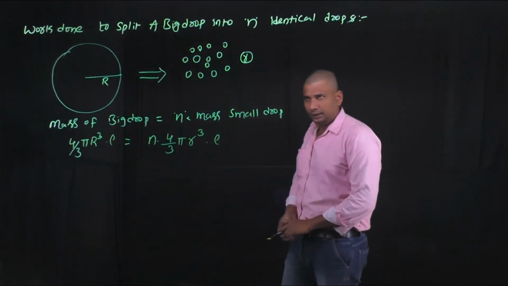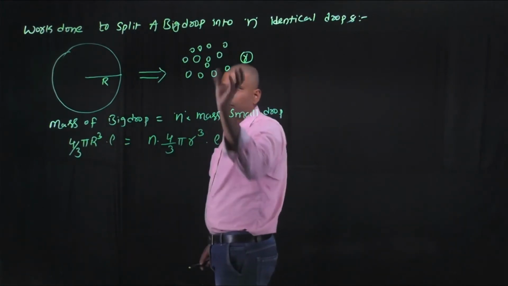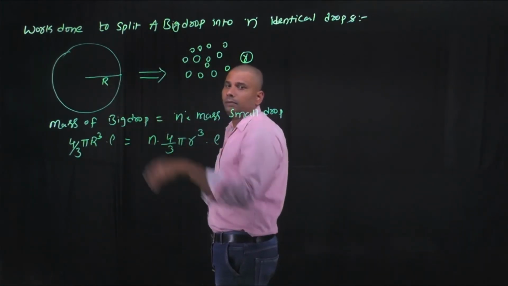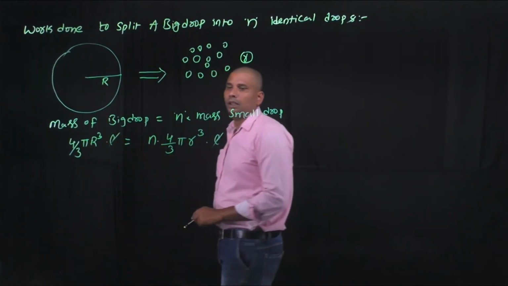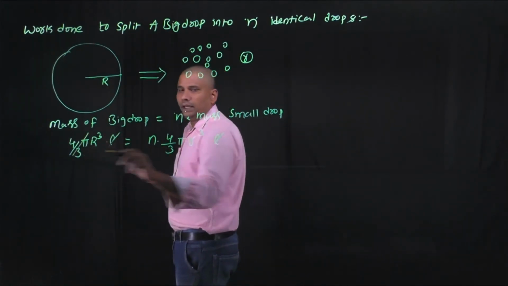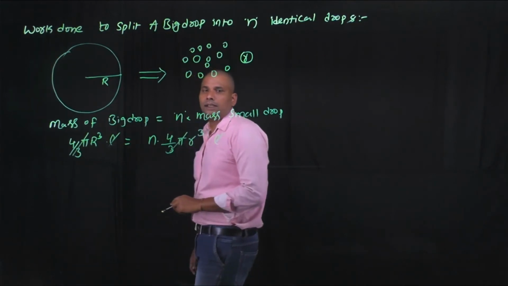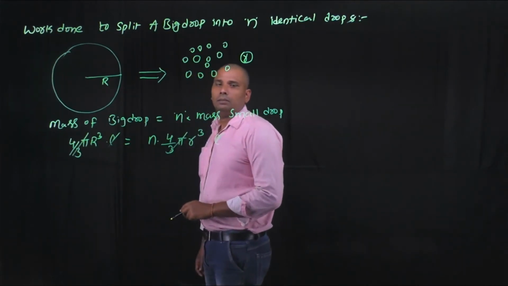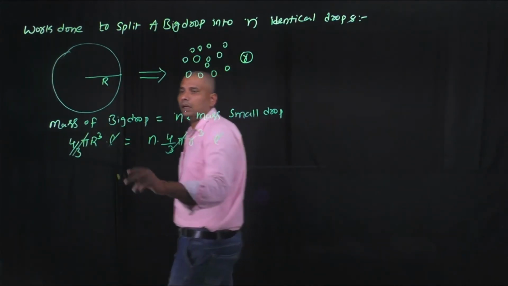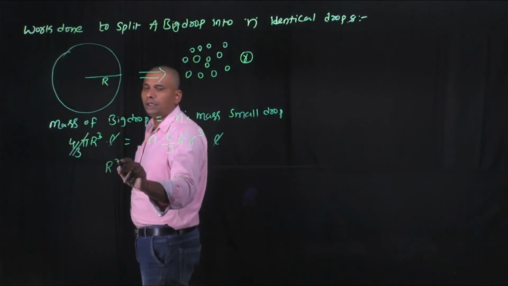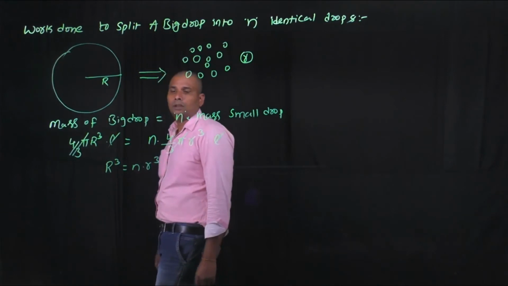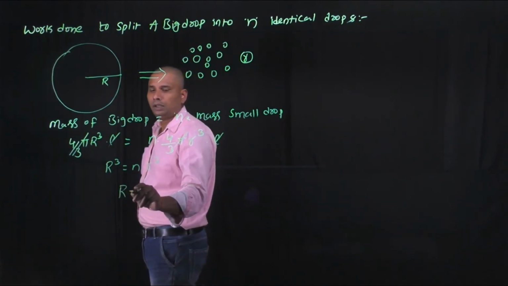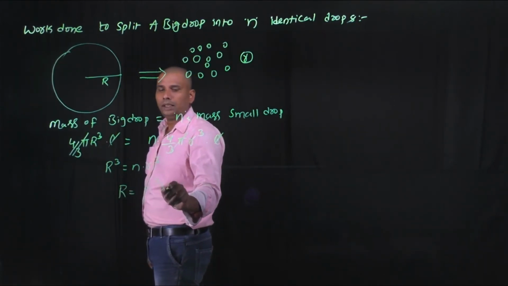Here the small droplets are formed from the big drop, that's why the densities are the same. And 4 by 3 pi, the constant, is the same on both sides. By cancelling the common terms, we get R cube equals n into small r cube. From this, capital R equals n power 1 by 3 into small r.